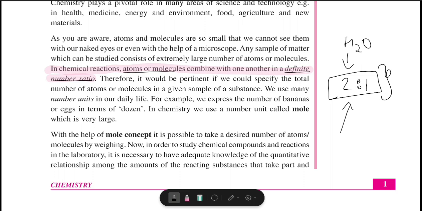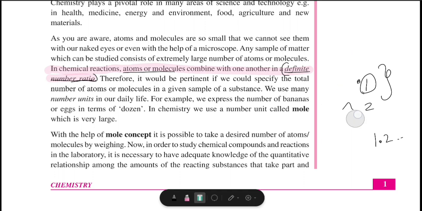If you slightly change this, if you change 1 to 2 or 2 to 1 or anything like that, you will get a totally different material or a totally different matter. So what we understood here is that in a chemical reaction, atoms or molecules always interact with each other in a whole number. They don't interact in 1.2 or something like that. They interact with each other in a whole number ratio. So that is what we understood from definite number ratio.